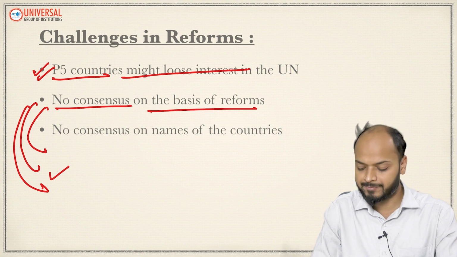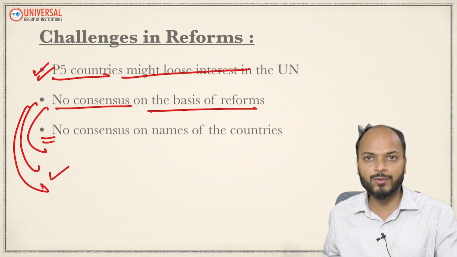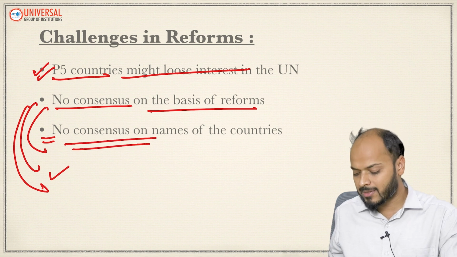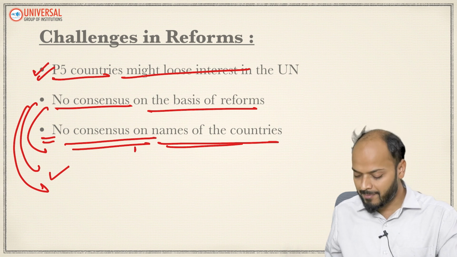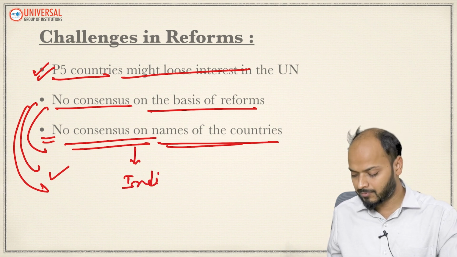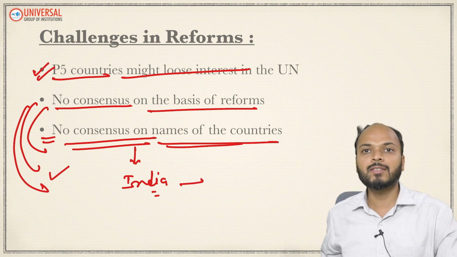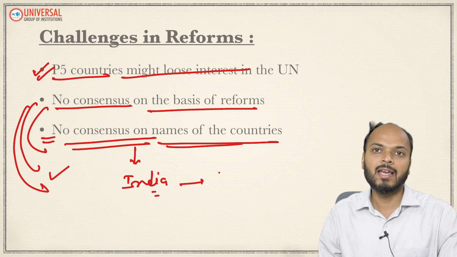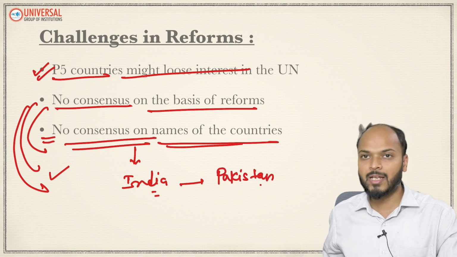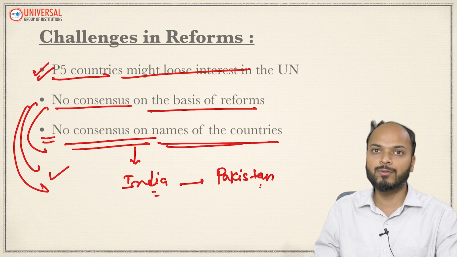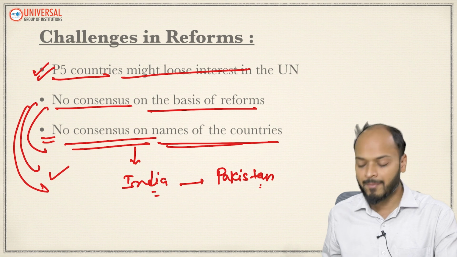expansion of UNSC. Then the third challenge for bringing reforms into UNSC is that there is no consensus on the names of the countries, which particular country should be included. For example, India says it wants to become a permanent member of UNSC, but some countries don't want India to be seen as a permanent member. The biggest example is Pakistan, right? Whenever India raises this issue, Pakistan opposes it. There are many countries which are wary of India being a nuclear power as well.